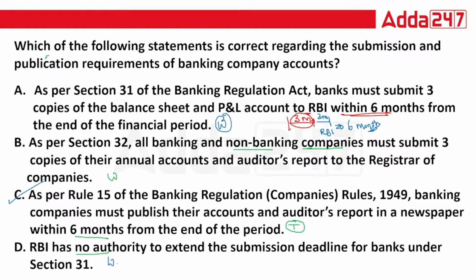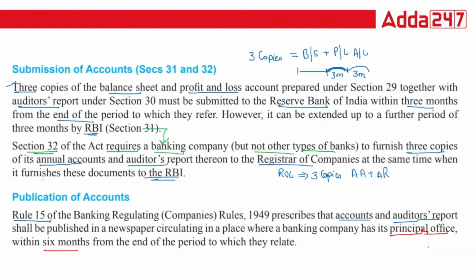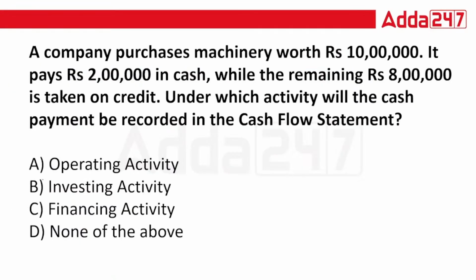Okay, chalo. Now coming to the next question. A company purchases machinery worth 10 lakhs. It pays 2 lakhs in cash while the remaining 8 lakhs is taken on credit. You need to identify which type of activity you are going to record under cash flow statement. So basically under cash flow statement, we have three activities. We have operating, we have investing, and then we have financing.